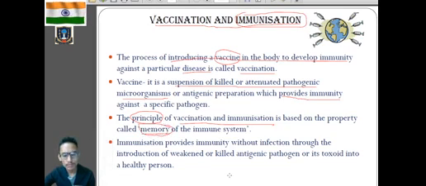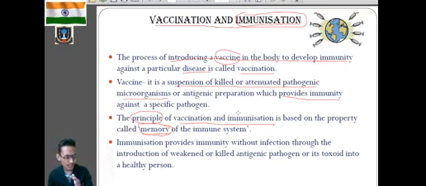Now what is the significance of memory cells? For example, let us consider that Mr. T has been administered a polio vaccine. That means we are introducing the polio virus that causes polio. Clear? Now Mr. T's body will respond to that vaccine by forming antibodies, because Mr. T has B lymphocytes and T lymphocytes. B lymphocytes will help in the formation of antibody,